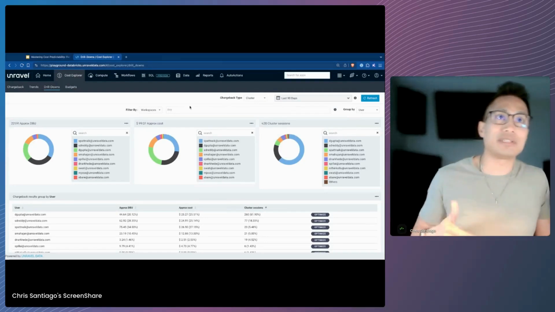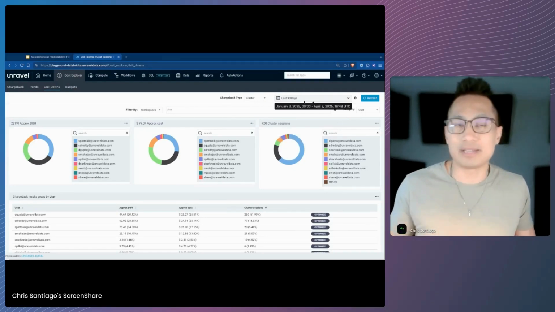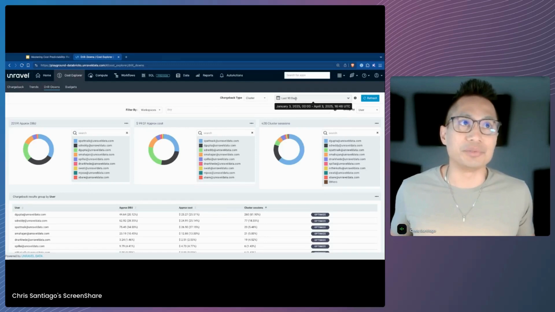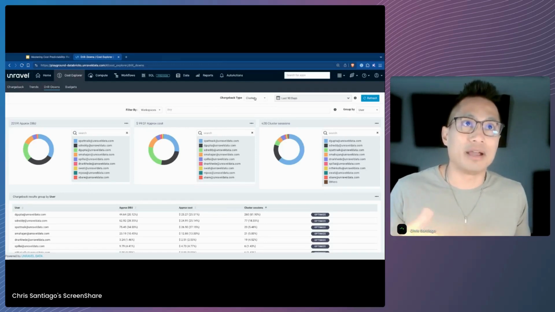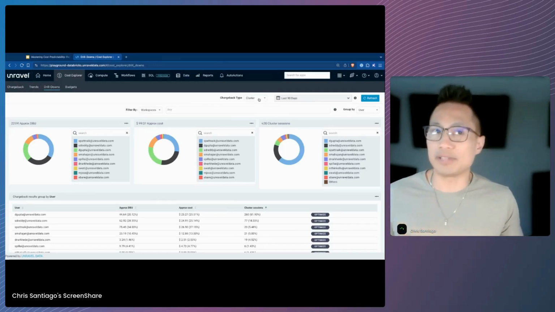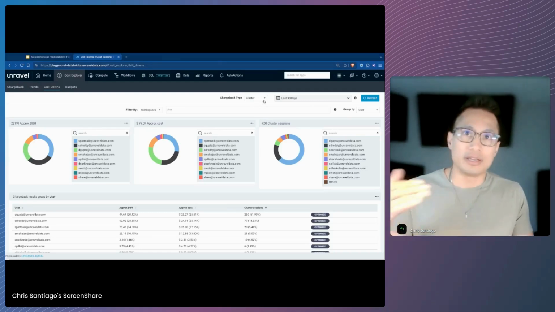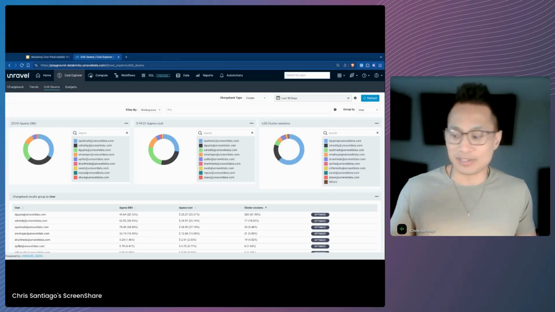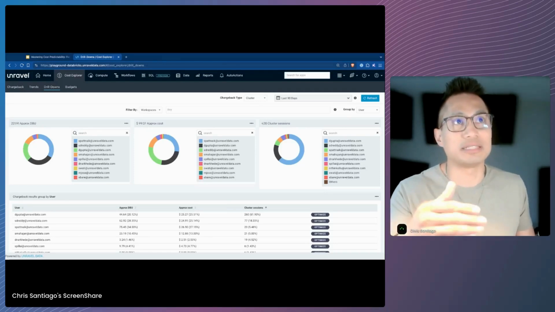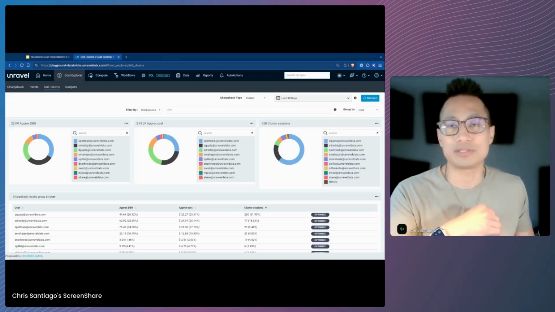And some of the things that we can do here is group by a time window. Right now I have this set to last 90 days. I can also look at things in terms of a specific chargeback type. So I can look at things at the cluster level. So all the other services from that standpoint, we can start looking at it from a cluster type.